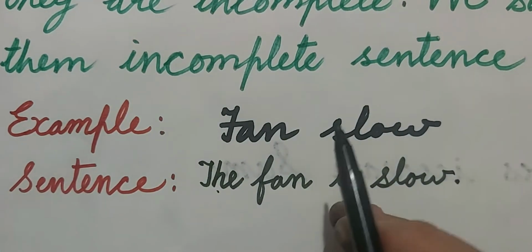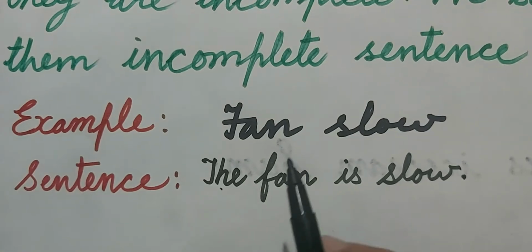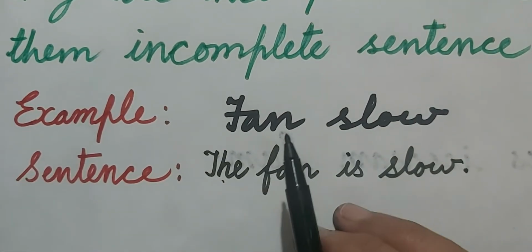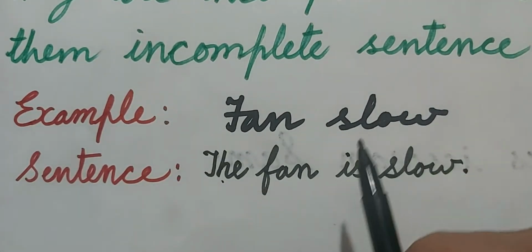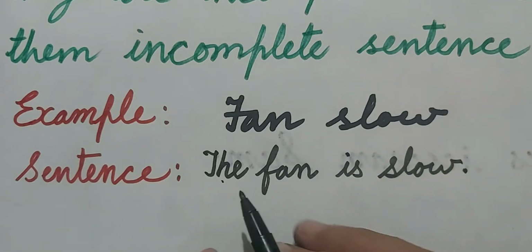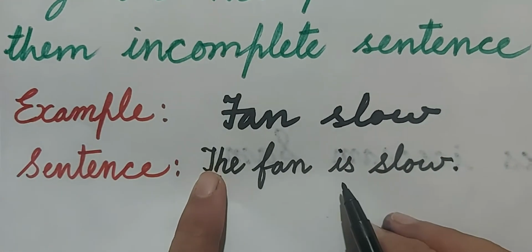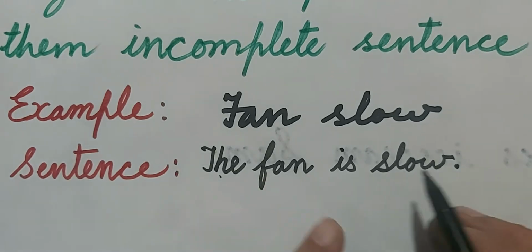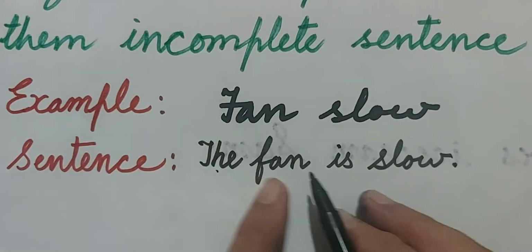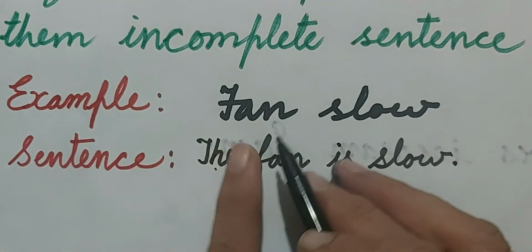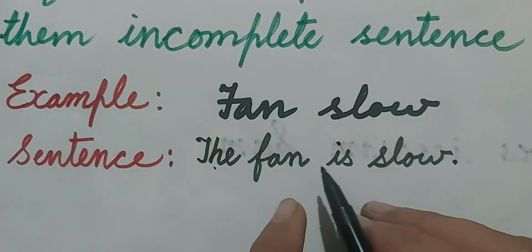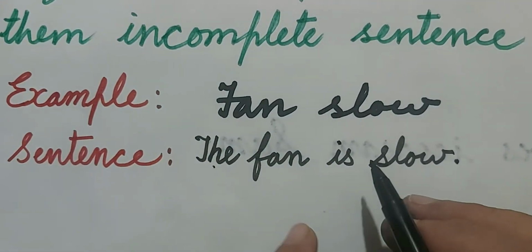Fan slow. No, we don't understand what it means. So we have added a few more words to make it a complete sentence. I have added the and is. The fan is slow. So I have added more words and made a complete sentence.